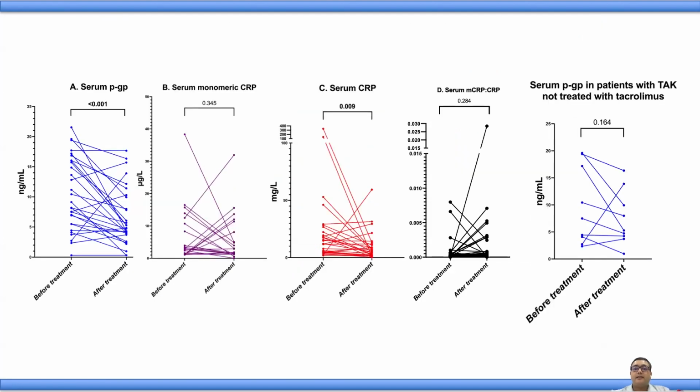And serial changes in these biomarkers following immunosuppressive therapy revealed that serum p-Glycoprotein and serum CRP were reduced following immunosuppressive therapy. However, when we excluded those patients who were treated with tacrolimus, which is known to be an inhibitor of p-Glycoprotein, the reduction in the levels of serum p-Glycoprotein before and after immunosuppressive therapy was no more significant.